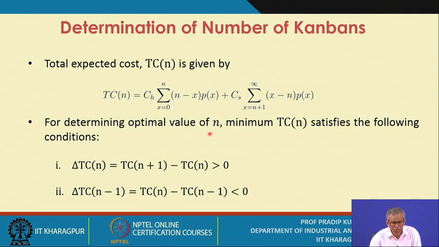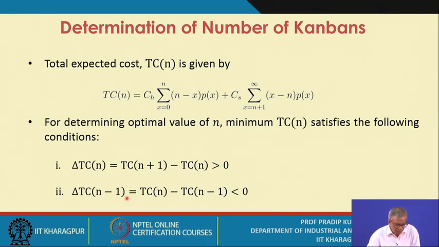Now for determining the optimal value of n, the minimum total cost satisfies the following conditions. Is it okay? This is the standard procedure we employ for determining the optimal value of n in a discrete case. Delta TC(n) is TC(n plus 1) minus TC(n), and this must be greater than 0.